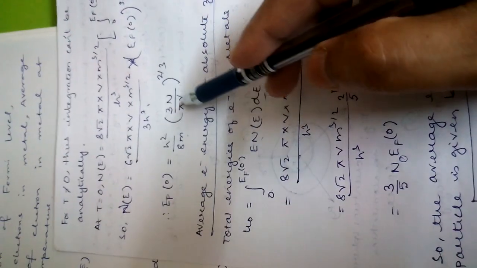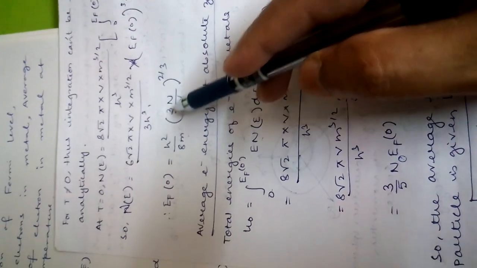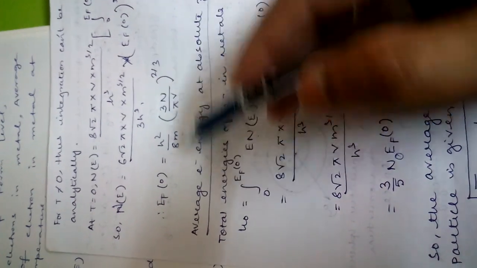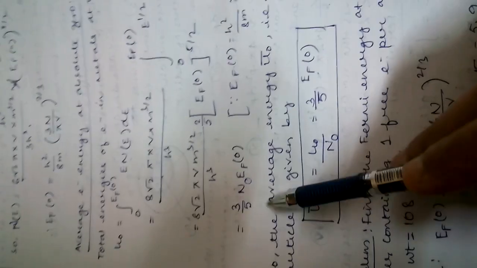In some problems we may use this expression, 3 small n0 by pi to the power 3 by 2. Okay, so you may remember this expression. This is the first expression, this is the second expression, and this is the third expression. These three expressions are very powerful for solving various numerical problems.